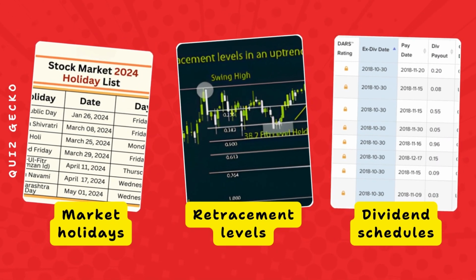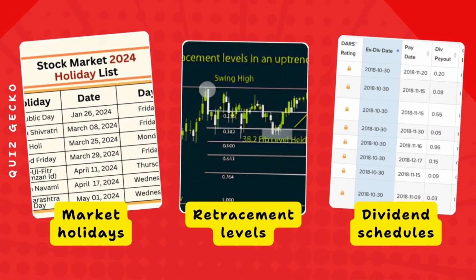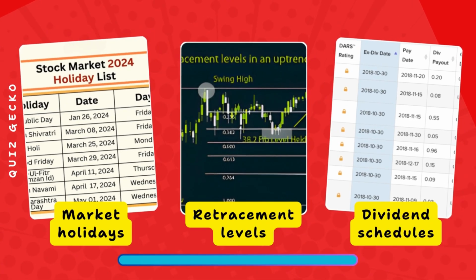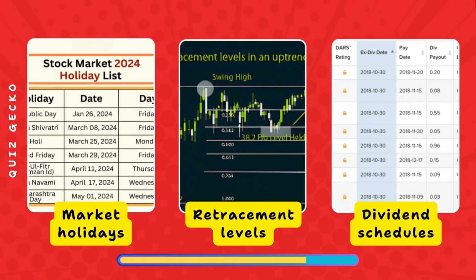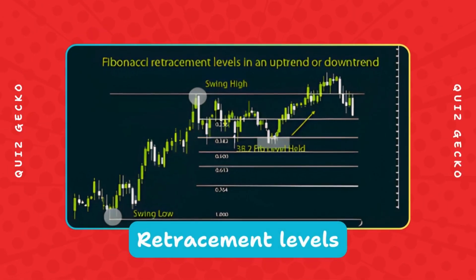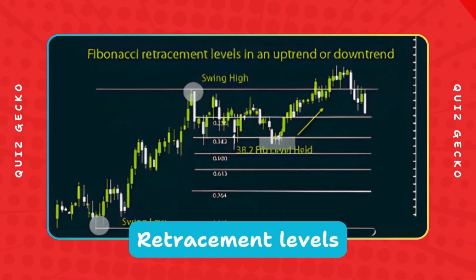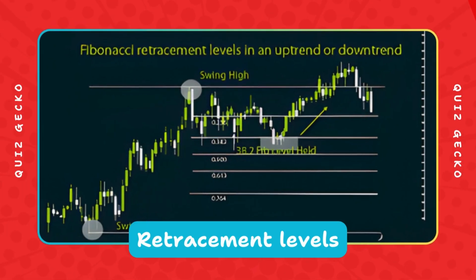Which financial chart pattern is associated with Fibonacci ratios? Market holidays, retracement levels, dividend schedules? Retracement levels use percentages based on Fibonacci ratios to identify likely points where prices may reverse.